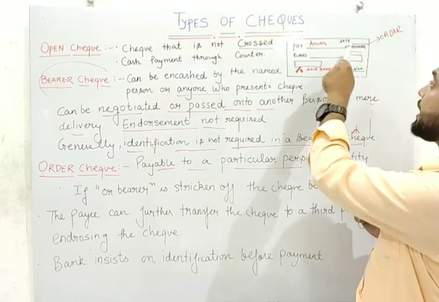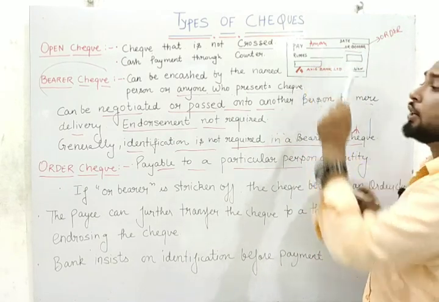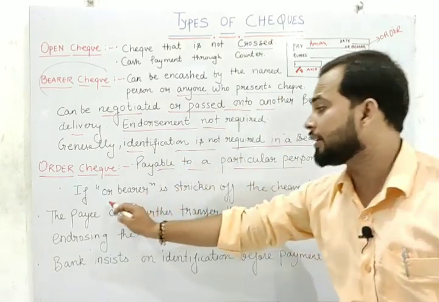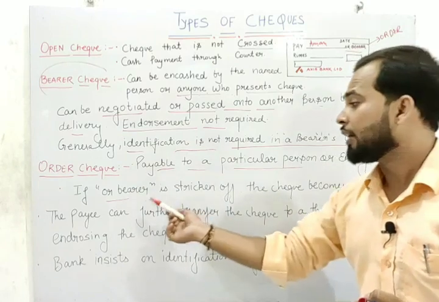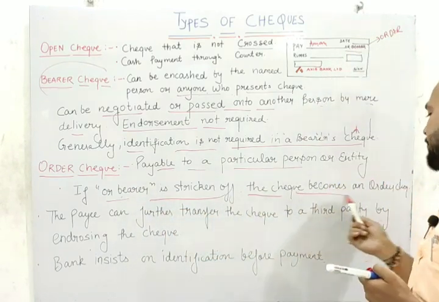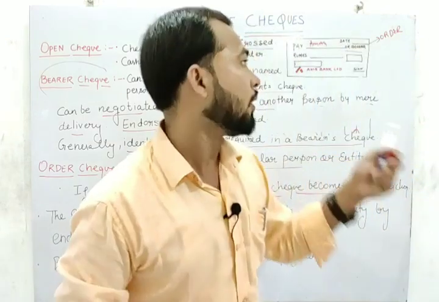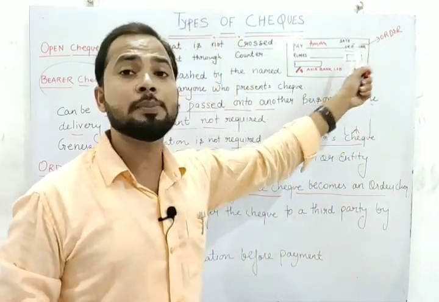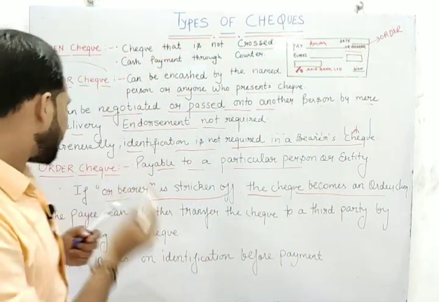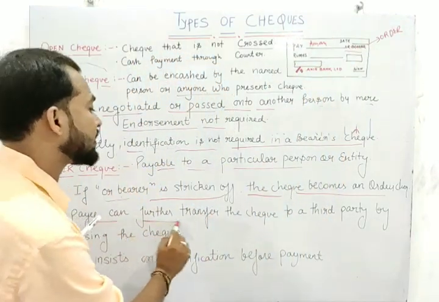And suppose that I have cut this bearer and I write Aman. So this check will be payable to only that particular person. How can we change this? If "or bearer" is stricken off, the check will become an order check. So we can convert the bearer check into the order check. How? By cutting this bearer.